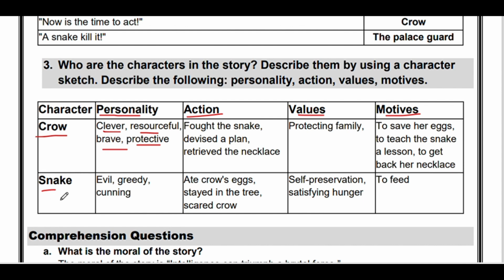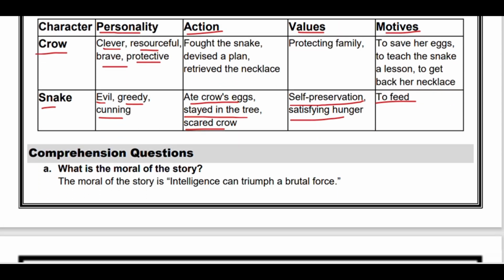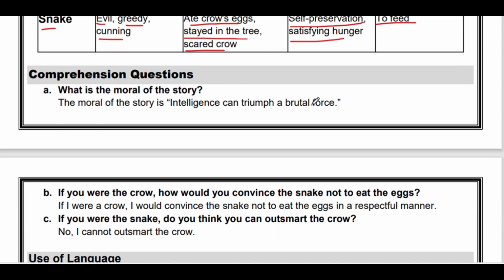Next, about the snake. The snake's personality was evil, greedy, and cunning. What action did he perform? Ate the crow's eggs, stayed in the tree, and scared the crow. Values: self-preservation and satisfying hunger. What was the motive of the snake? To feed himself.